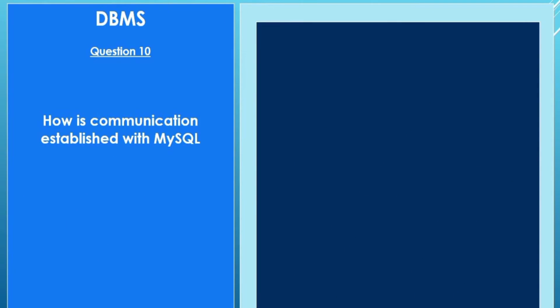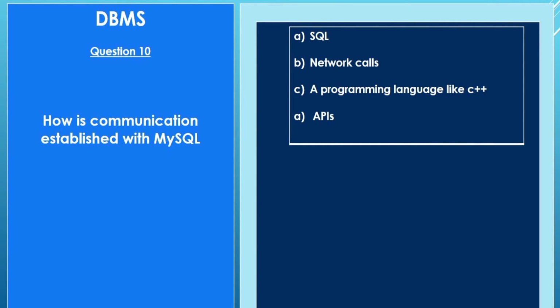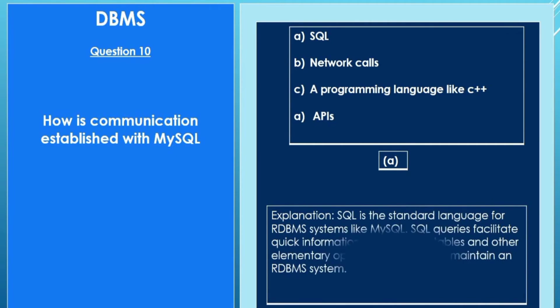Question number 10. How is communication established with MySQL? A. SQL. B. Network calls. C. Programming language like C++. D. APIs. Answer is A. SQL. Explanation. SQL is the standard language for RDBMS systems like MySQL. SQL queries facilitate quick information retrieval from tables and other elementary operations required to maintain an RDBMS system.